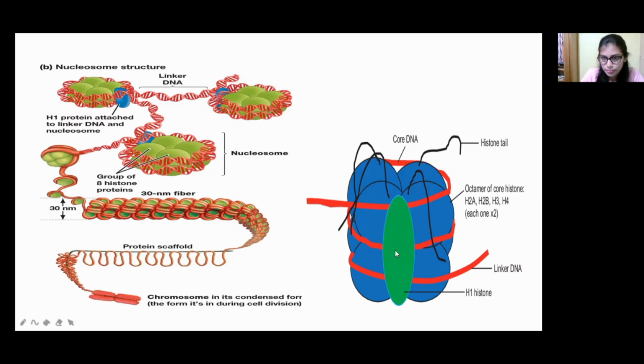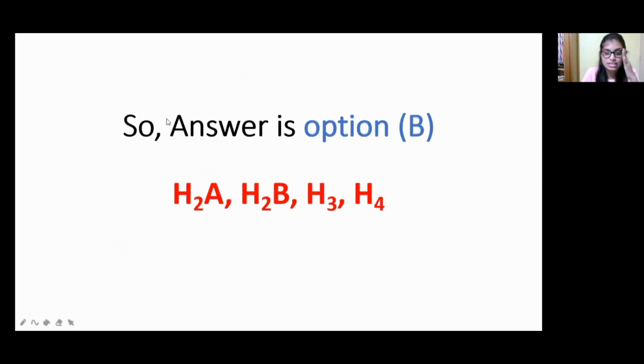You can see over here, this red color is the core DNA, and this is the histone tail. It has an octamer of histones, that is H2A, H2B, H3, and H4. Also the linker DNA, and this is the H1 histone, which helps to attach one linker DNA to another linker DNA. So that is H1. This is about the nucleosome and also histones. According to that, the answer is the structure having H2A, H2B, H3, and H4 histones.